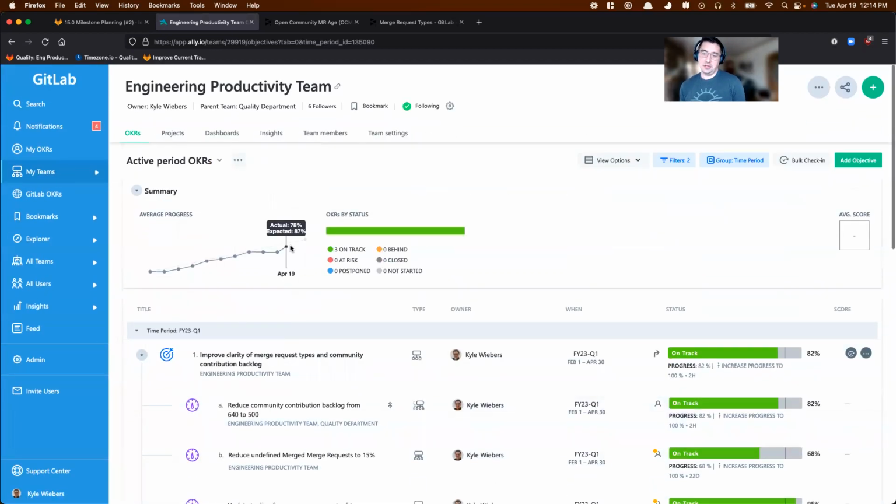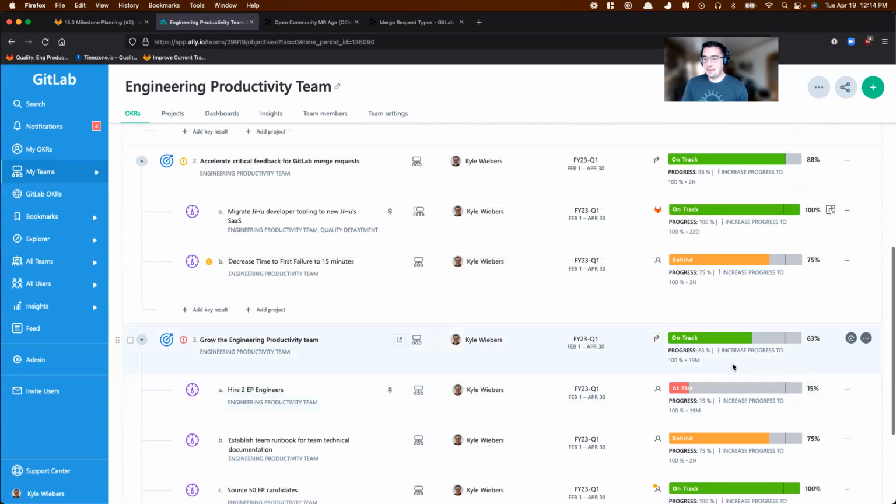Great. So if we look at the overall progress, we're at 78% versus 87 expected, assuming we hit 100. I think we're right on track. We could use some help on hiring, and I think TIF, but we've had some interruptive work that's taken our focus away from TIF, and I believe TIF is going to be where it's at to end the quarter. Hopefully hiring, we get to at least 50%, if not 100 by the end of the month.